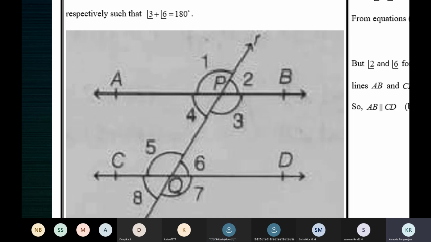So 3 on both sides will get cancelled and you have the result 2 is equal to 6. So you have proved that 2 is equal to 6. So you have proved that one pair of corresponding angles is equal. So by the converse of corresponding angles axiom, AB is parallel to CD.